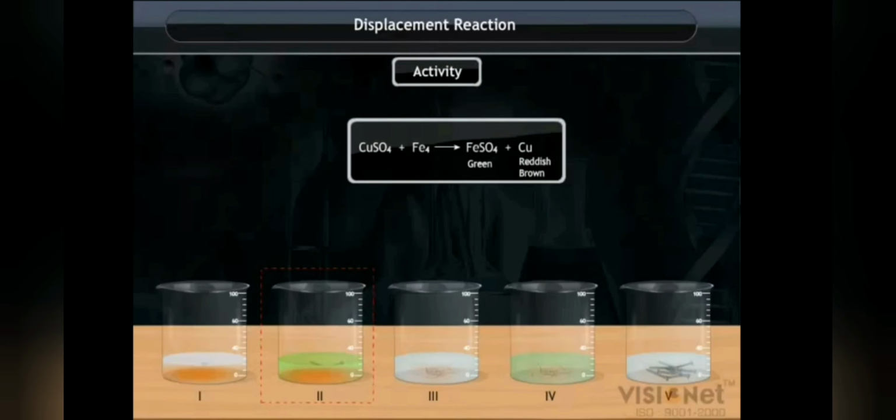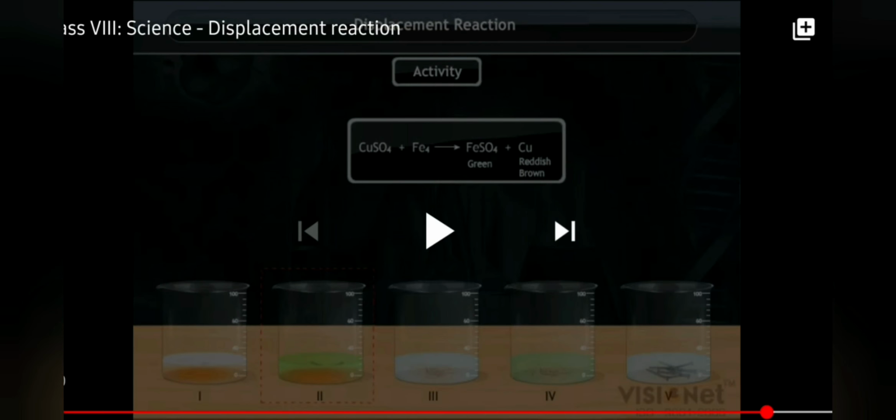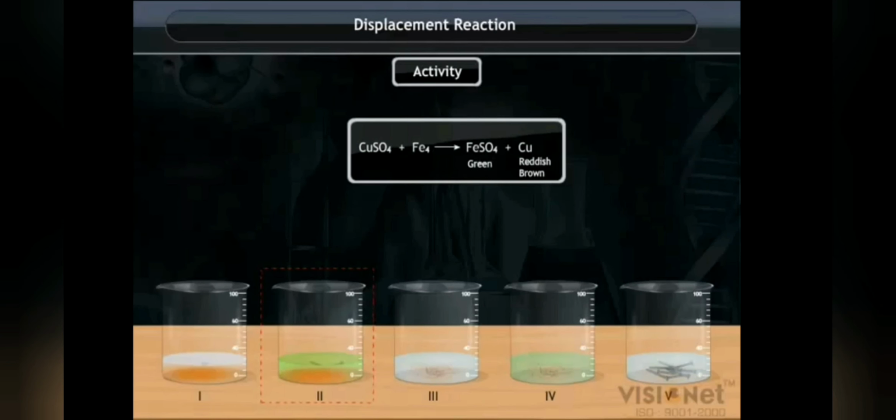What happens in the second beaker? In the second beaker also we have taken some amount of copper sulfate solution and we added some iron. While comparing the reactivity of copper and iron, which one is more reactive? Iron is more reactive. So iron has the ability to replace the position of copper.